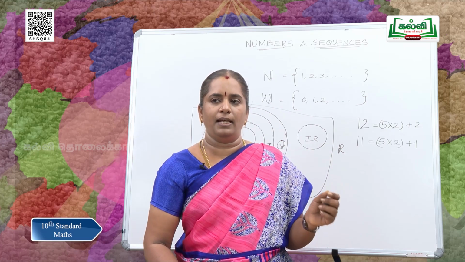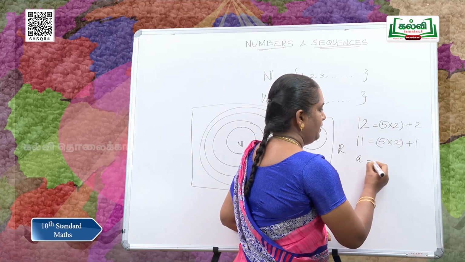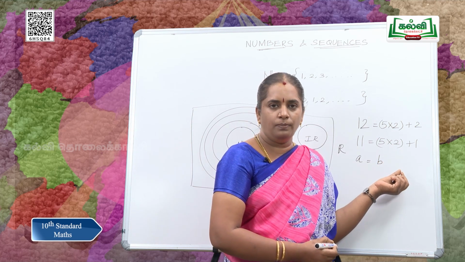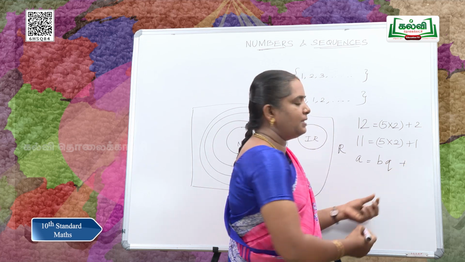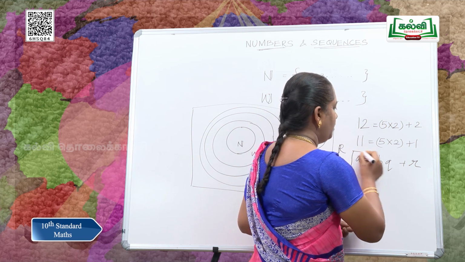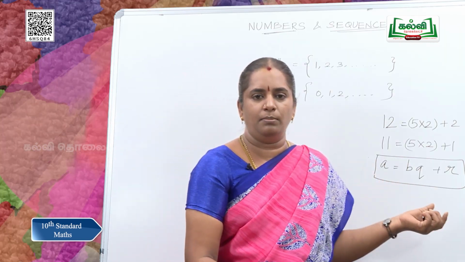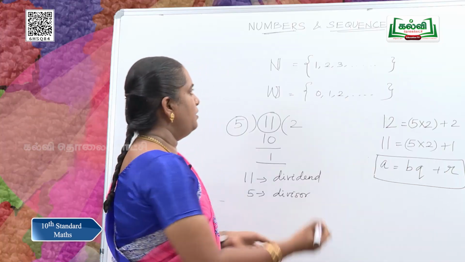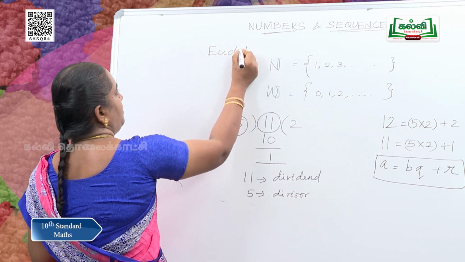If I take 11 as a and 5 as b, what happens to 2? What is this 2? Yes, 2 is the quotient. And what is this 1? 1 is a remainder. Very good. So, we have got a statement using letters. The statement is nothing but a restating of the long division method. So, this is otherwise called Euclid's division lemma.